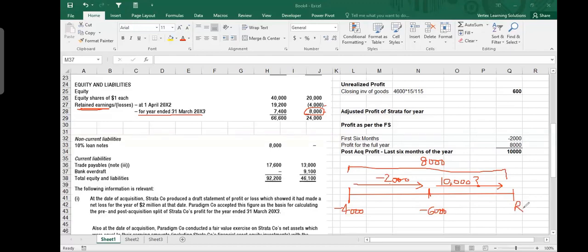Now, if I ask you, what is the retained earning balance here? You know how much will be the retained earning balance? You had 4 million retained earning at the beginning of the year. You had 8 million net profit. So if you ask me what will go into the balance sheet as my retained earning here, I would say 8 minus 4, 4 million positive will be your retained earning balance.